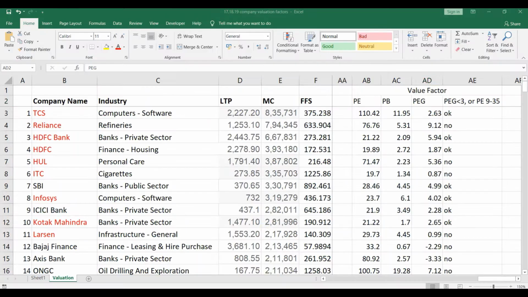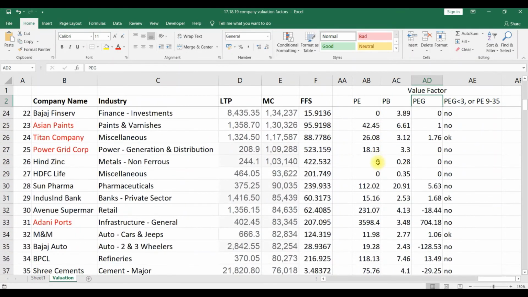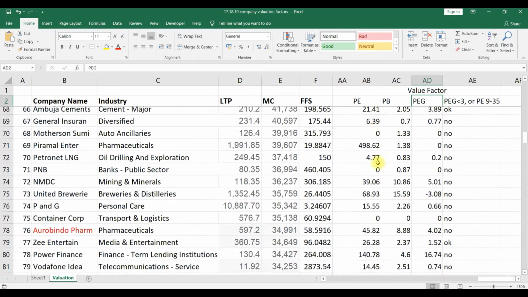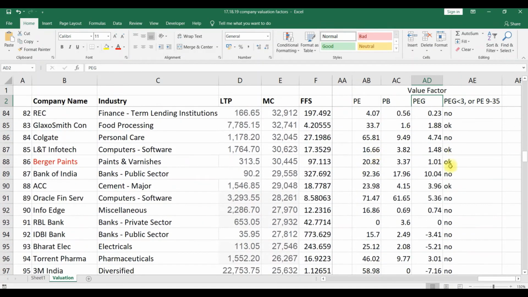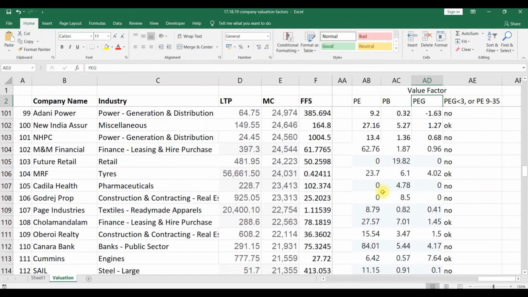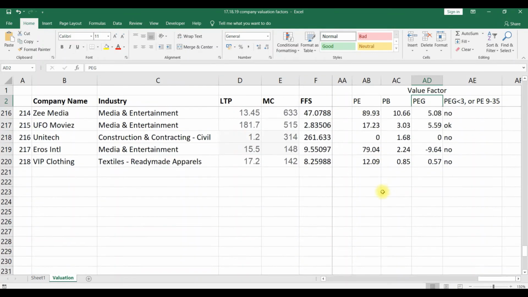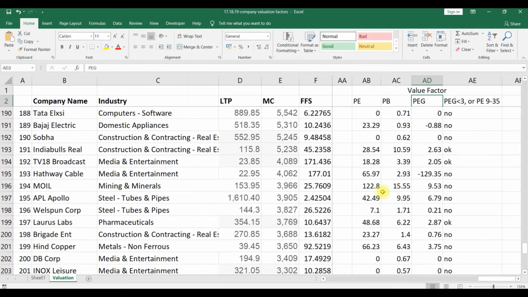Once you collect the data, you just write it down on your piece of paper, if you are using a paper or a diary, or if you are using Excel, you can write it on your Excel worksheet. If you are using Word, you can write it there. Because all three ratios will be used to screen the stocks based on an investor category.